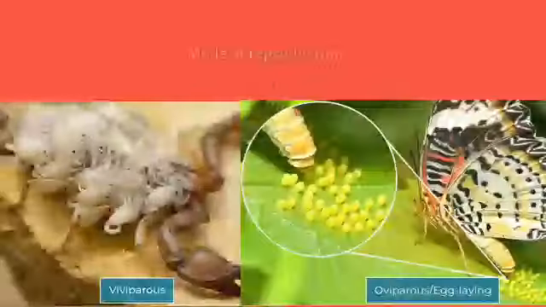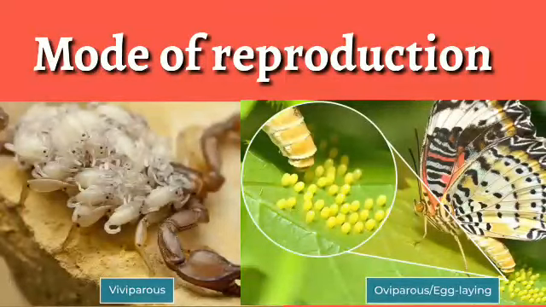These organisms show two modes of reproduction. One is viviparous, they directly give birth to the young ones, and the other one is oviparous. It means by laying eggs. In the given picture you can see the crab, it has laid small crabs and the butterfly is just laying some eggs. Next phylum of non-chordates is Mollusca.